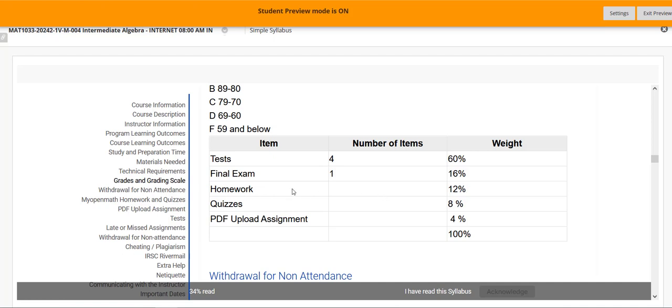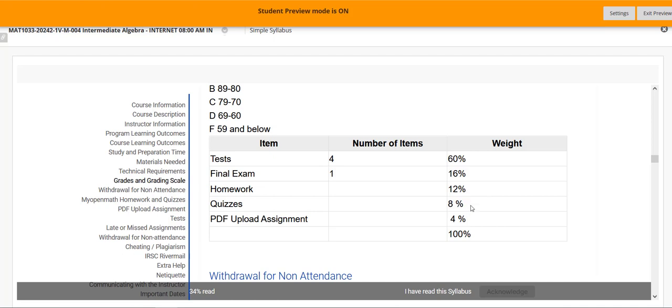Your homework. This is where you'll spend a lot of time. It is worth 12%. You can do every homework set more than once. And you can redo problems as many times as you want. That's really your practice part of the course.